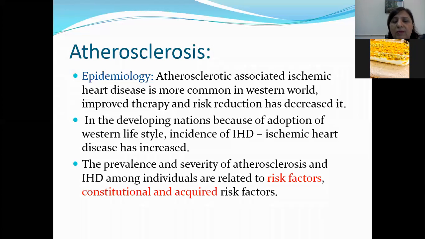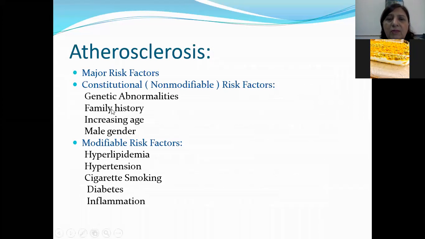It is related to many risk factors, which are constitutional as well as acquired risk factors. So there are major risk factors and there are minor risk factors. In the major risk factors, there are modifiable risk factors and there are non-modifiable risk factors. Non-modifiable risk factors are also known as constitutional factors. These non-modifiable risk factors are genetic abnormalities, family history of an individual, increasing age, male gender. It means if a person is suffering from atherosclerosis and if he or she has a family history, there are more chances of developing atherosclerosis, and there are certain genetic underlying abnormalities present as well.